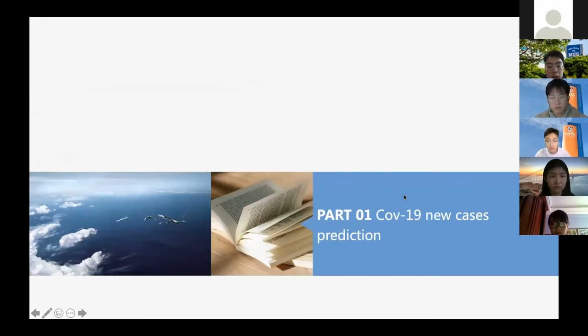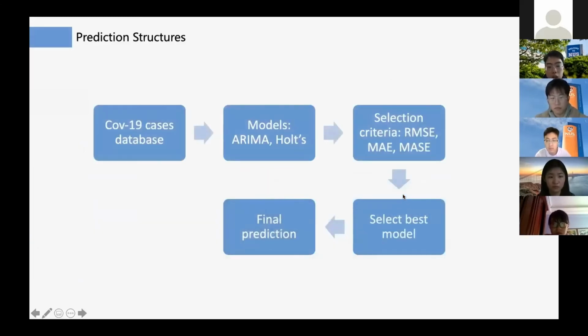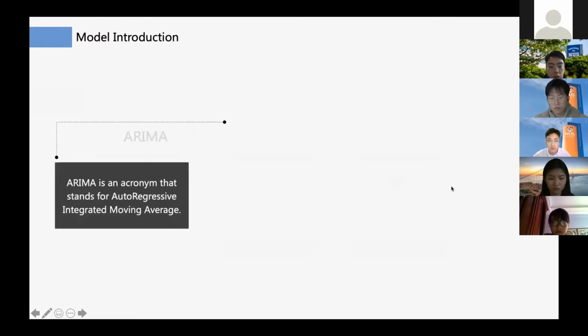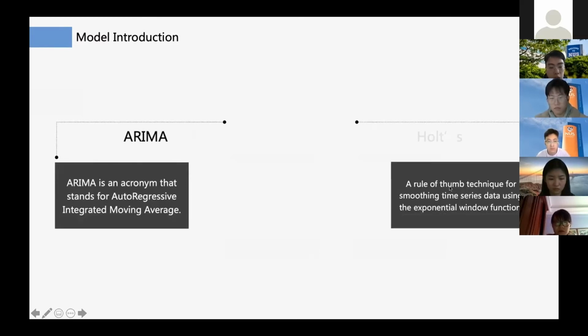So, okay, let's move into part 1. Our analysis structure starts from the COVID-19 database, and we use 2 models. By these 3 selection criteria, we select the best model, which gives us the final prediction. For the models we used, I think everyone is familiar with ARIMA, so just mention a little about the HOTS model. Basically, it is a tool in time series using an exponential window function.